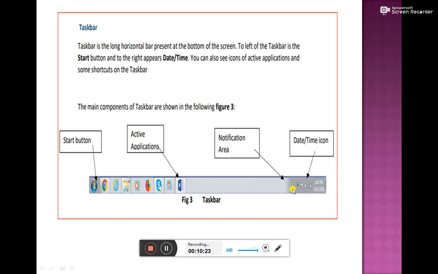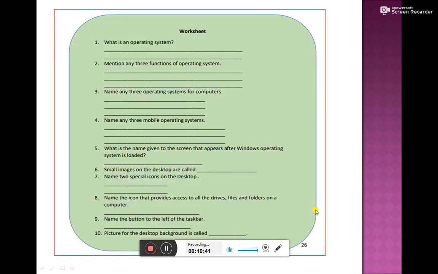On the right hand side of your taskbar, the notification area is there, where you will get all kinds of notifications. This is the date and time icon. By clicking on this, you can change the date and time of your computer.